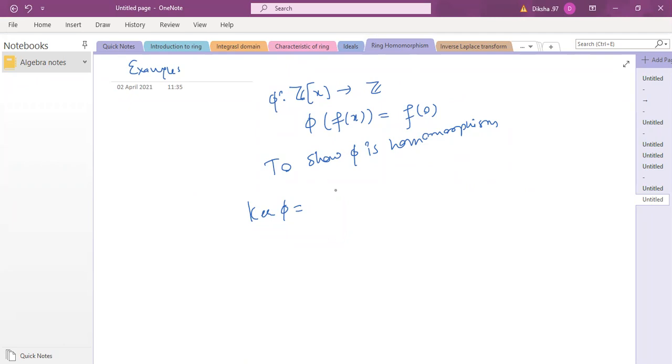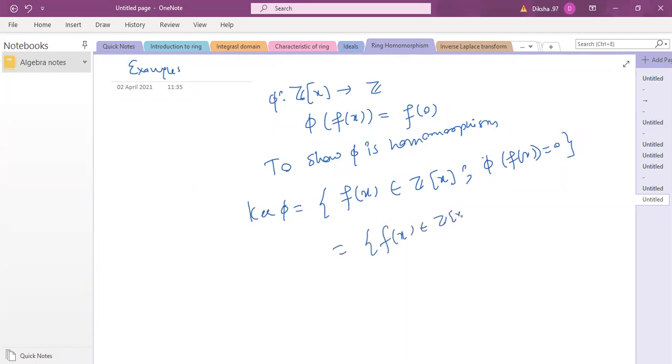Just a minute, let me write the definition. So the kernel of phi contains all those f(x) belonging to Z[x] such that phi of f(x) is 0. That means it contains all those polynomials over integers with constant term 0, because phi of f(x) is 0 means f(0) is 0.